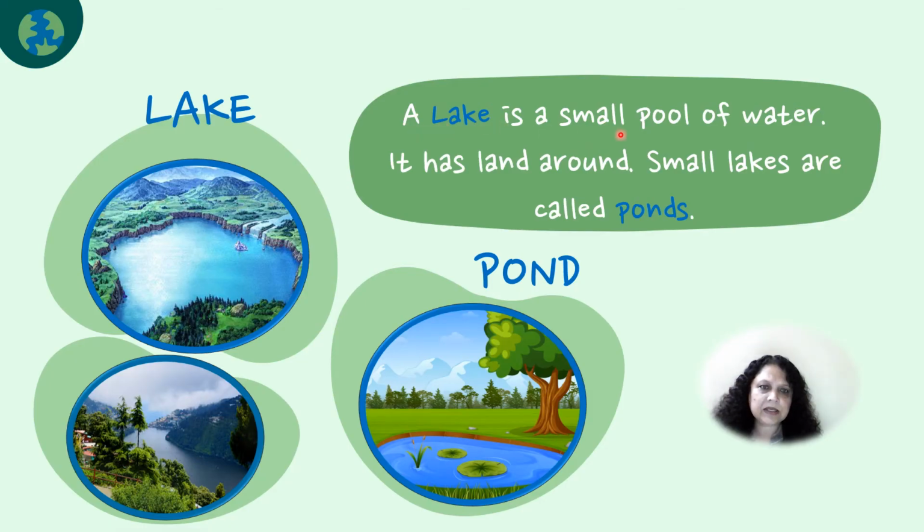A lake is a small pool of water. It has land around. Small lakes are called pond. Now look at this lake. This is quite a big lake and it has land around it. It reminds us of Nainital. Nainital also has a big lake and we are all living right around the lake. Then the smaller lake is a pond. A small pool of water is called a pond.